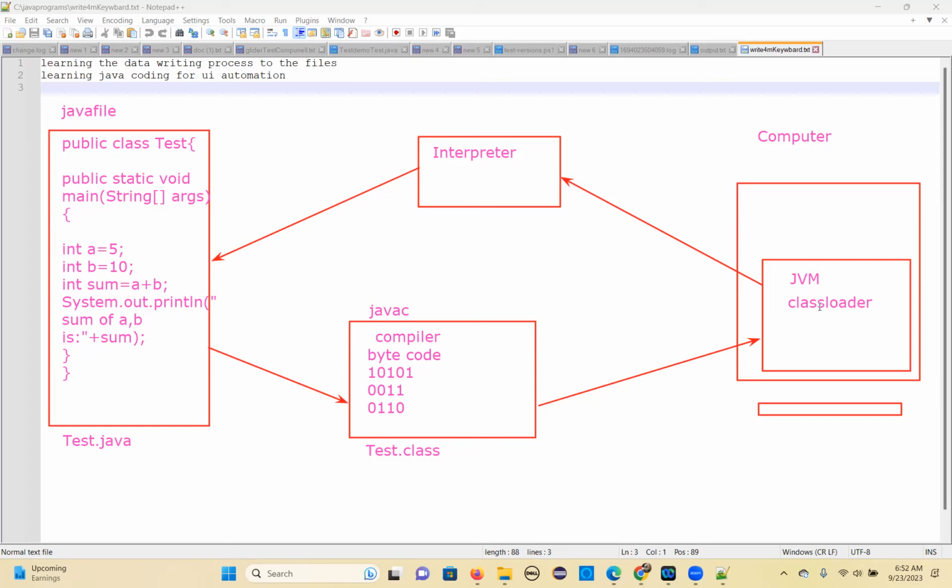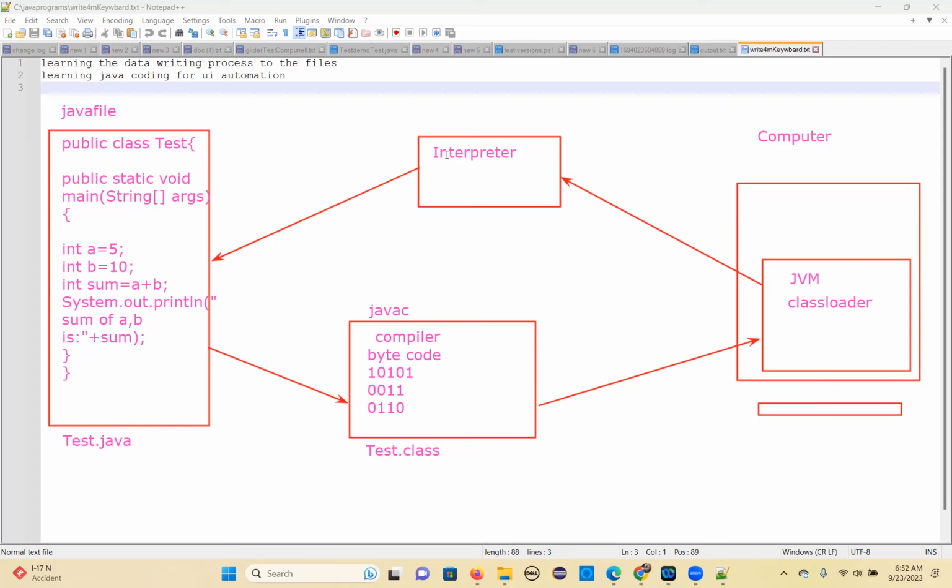Inside the computer you have Java installed, right? In Java install, you have a JVM. So it's another big machine, and inside this machine you have an interpreter. So the interpreter, the class loader, all are different components. I'll explain in detail, don't worry, okay? As of now, understand how the code is executing. This class file is loaded here. Once it is loaded, the interpreter will take that, execute the code for you and give the output. So this is how the code will execute in your computer.